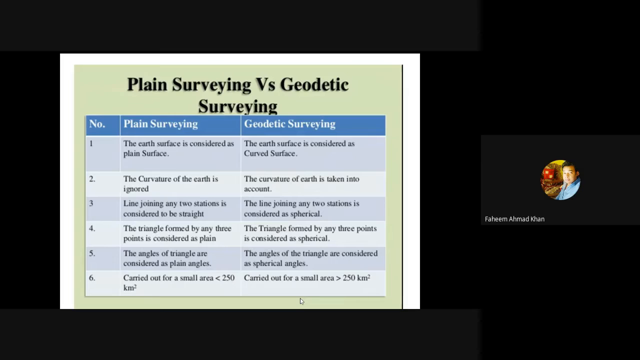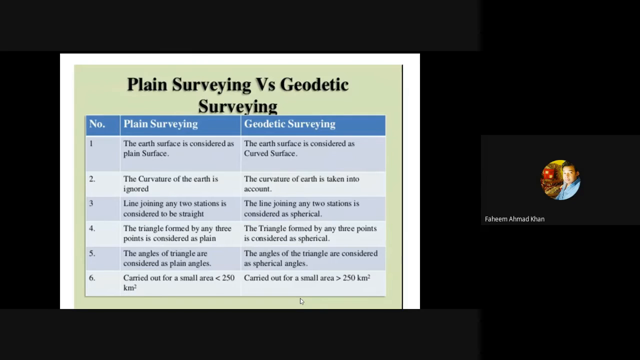Now, discussing every point one by one. First of all, in plane surveying, the Earth's surface is considered as a plane surface, whereas in geodetic surveying, the Earth's surface is considered as a curved surface. Coming on to the plane surveying, the curvature of the Earth is ignored. Similarly, in geodetic surveying, the curvature of the Earth is taken into account.